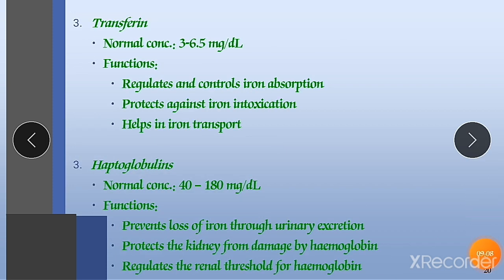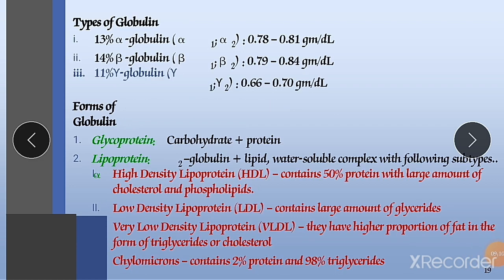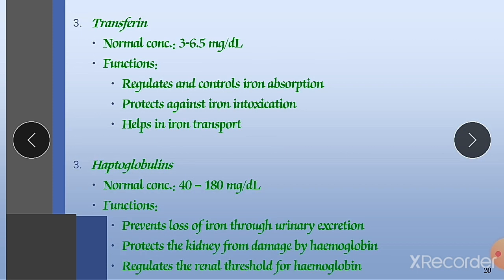Now next is transferrin. First was glycoproteins, second was lipoproteins, and now the third protein is transferrin. Transferrin is the carrier protein for iron. Its normal concentration is 3 to 6.5 mg per dl. It is a very vital protein available in our liver. Its main function is to regulate and control iron absorption. It carries out the process of iron absorption from the intestine and carries that iron along with it.